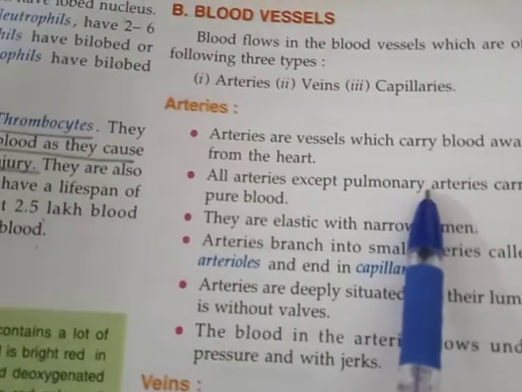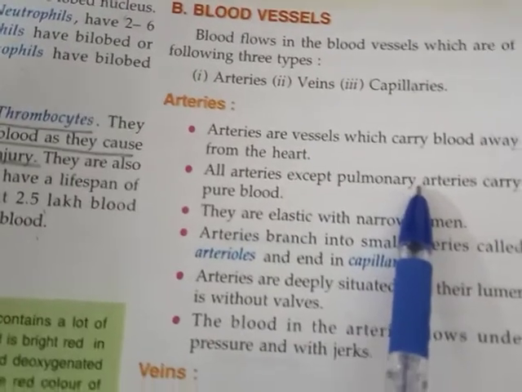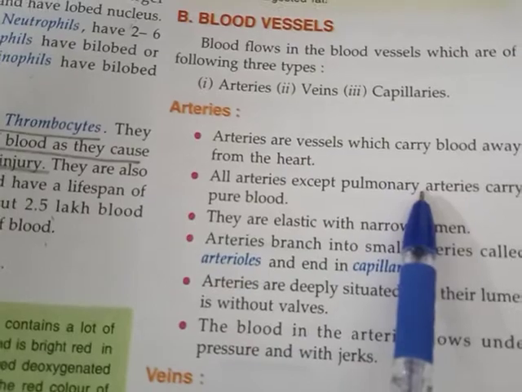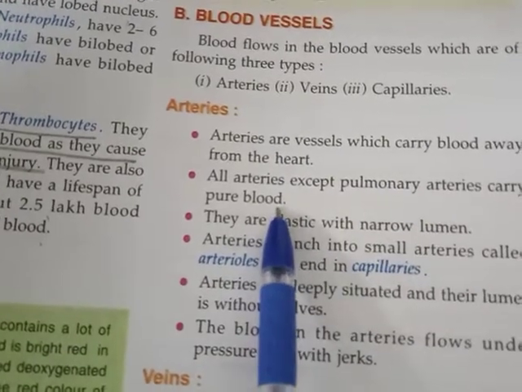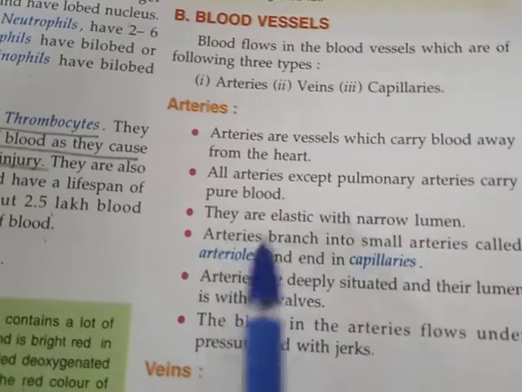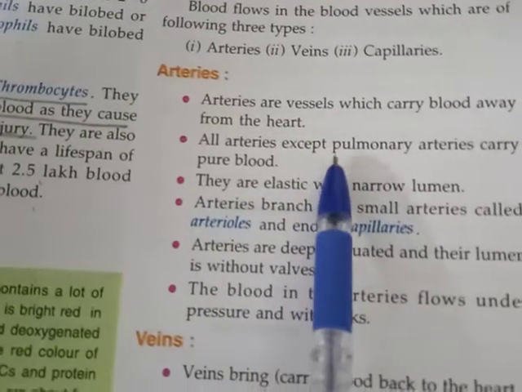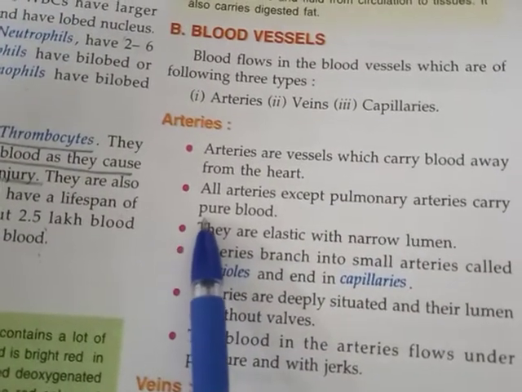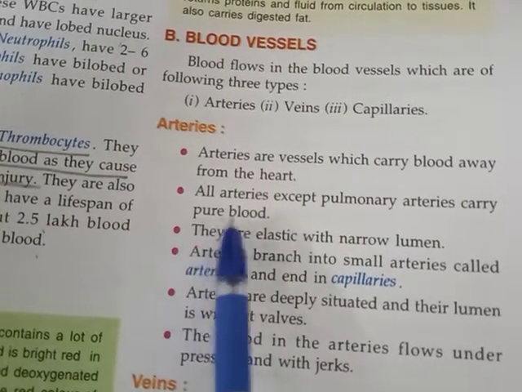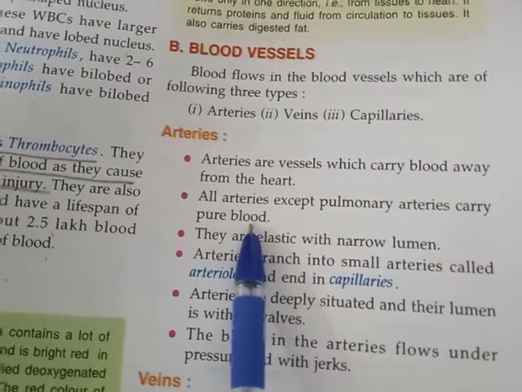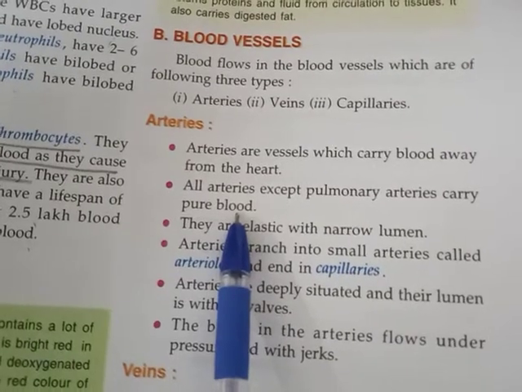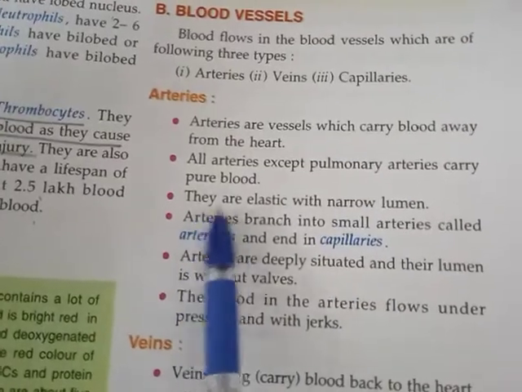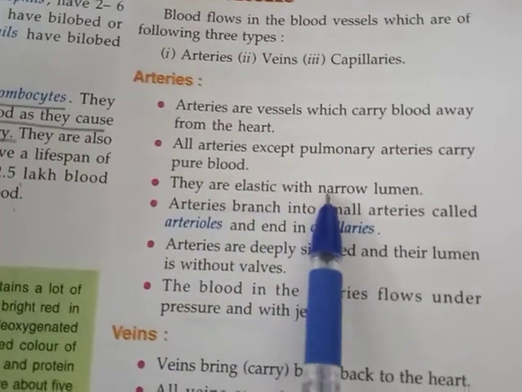All the arteries carry pure blood or the oxygenated blood from the heart to different parts of the body. But only the pulmonary artery carries impure blood. They are elastic with narrow lumen.